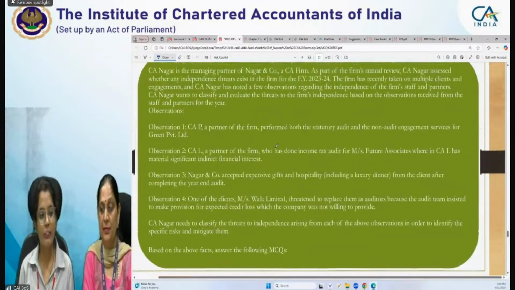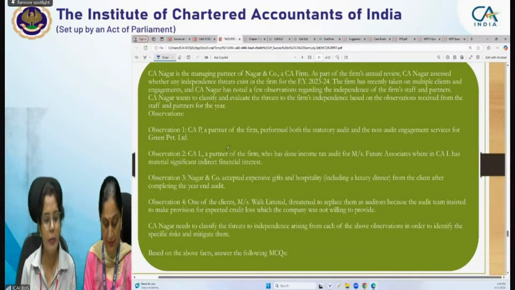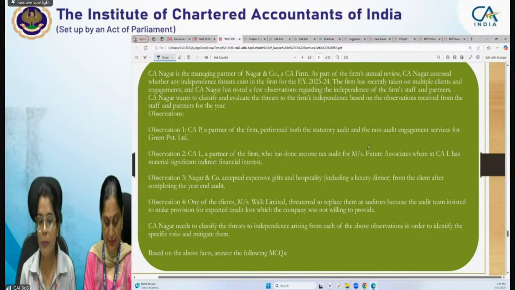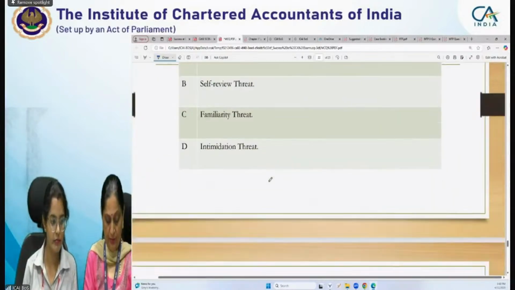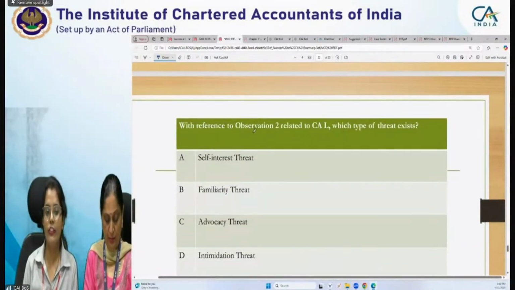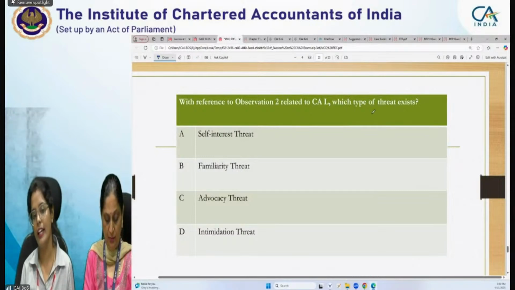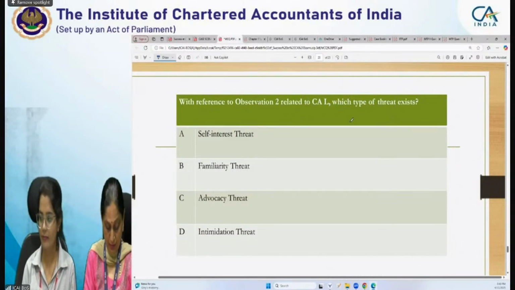The second observation is CAL, partner of the firm, who has done income tax audit for future associates, wherein CAL has material significant indirect financial interest. Okay, so with reference to observation 2 related to CAL, which type of threat exists?